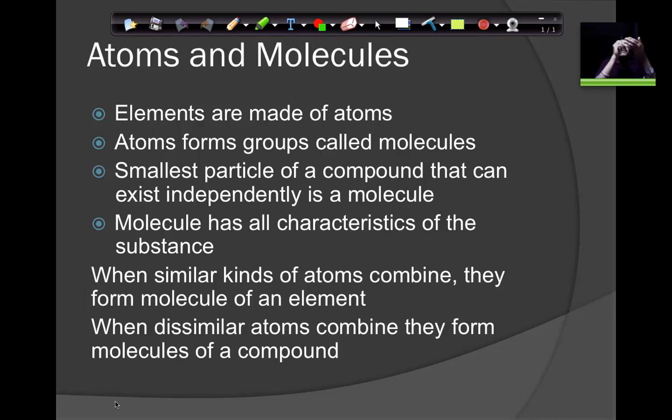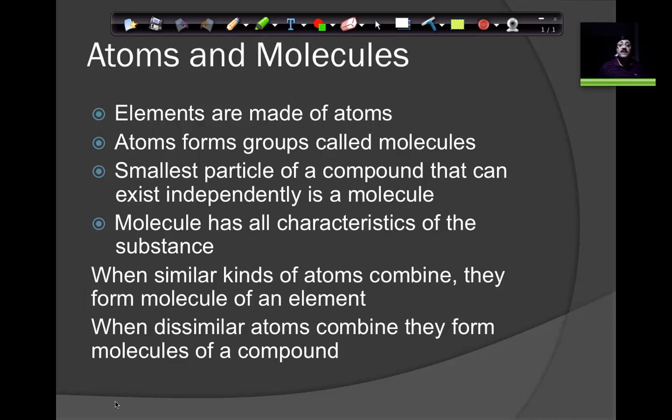That is the smallest particle inside. And these atoms cannot be broken down again into smaller pieces. So they are the smallest possible particle of that element. That is what I want you to understand. So atoms are the smallest particle of an element.